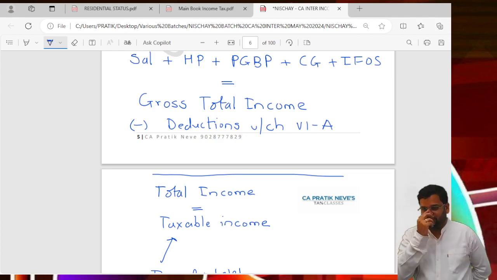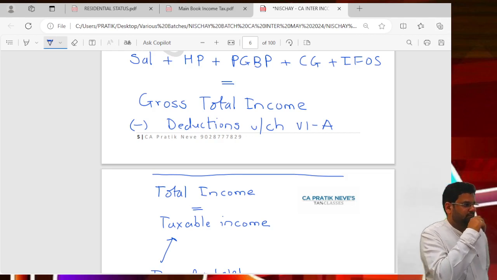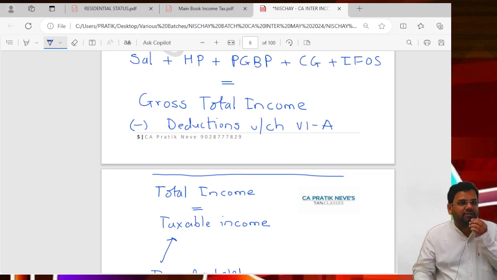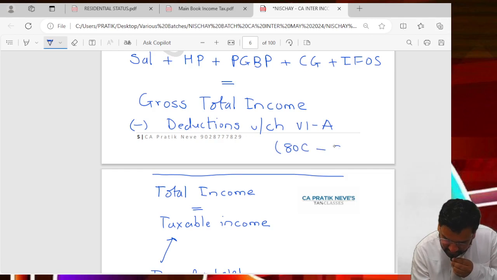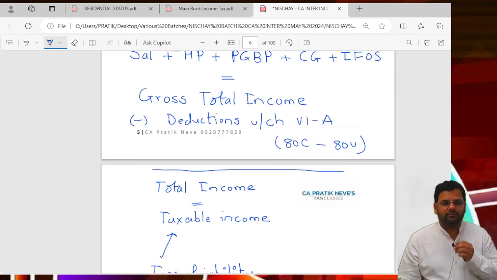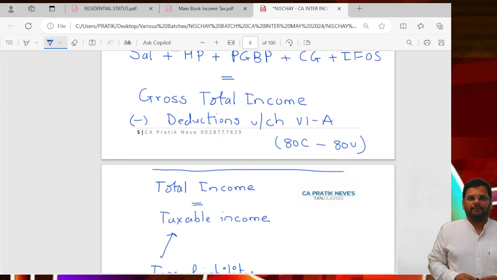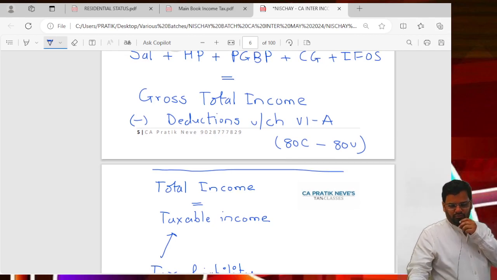Got it? These deductions of Chapter VI-A are given in sections 80C to 80U.